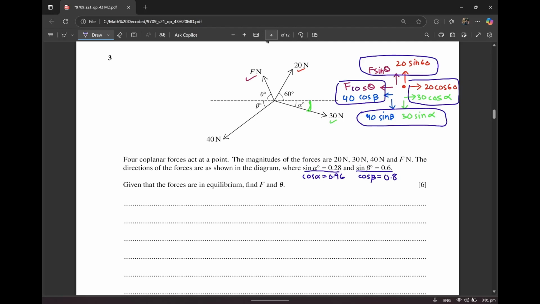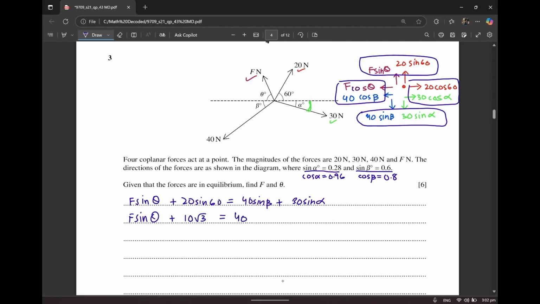Now I'm going to be solving the vertical components first. That's going to be F sine theta plus 20 sine 60. That's equal to 40 sine beta plus 30 sine alpha. If I just plug in the values, that's going to be 20 into sine 60. This comes out to be 10 square root 3.